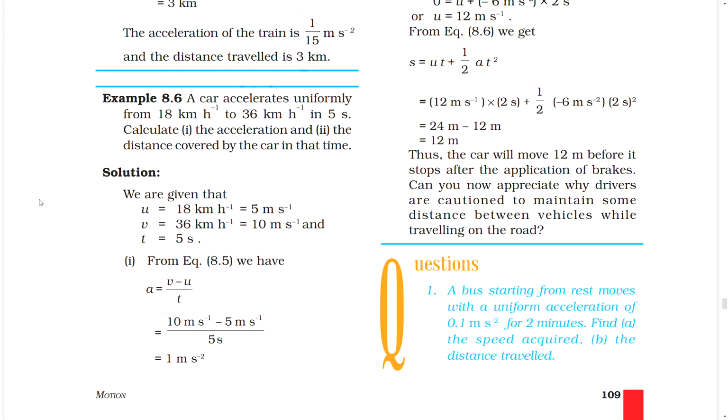Example 8.6. A car accelerates uniformly from 18 km per hour to 36 km per hour in 5 seconds. Calculate 1. The acceleration and 2. The distance covered by the car in that time. Solution. We are given that u equal to 18 km per hour equal to 5 meter per second, v equal to 36 km per hour equal to 10 meter per second and t equal to 5 second. 1. From the equation we have a equal to (v minus u) by t equal to (10 meter per second minus 5 meter per second) by 5 second equal to 1 meter per second square.